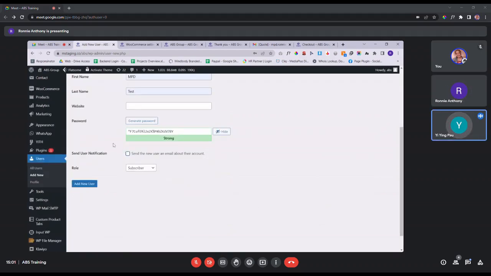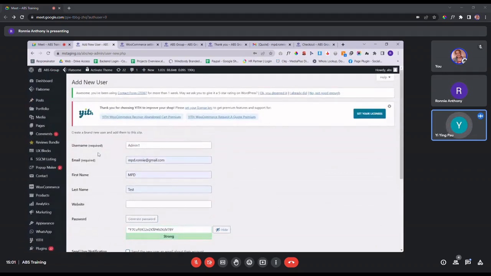Okay, sorry. So meaning to say, each user who wants to manage the back end dashboard, you need to create an account for everyone? You need to create users? If you want to have one only for everyone, you can also have one only. Just that you need to share the password to everyone. So if I don't create a username for each colleague, we can act as a team and log in using the one same account? Yeah, using one account only can. Like that also can.